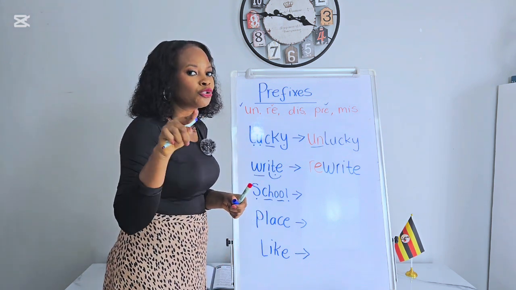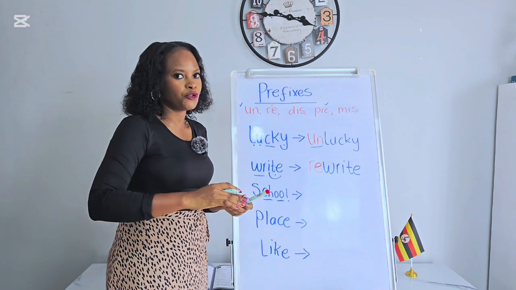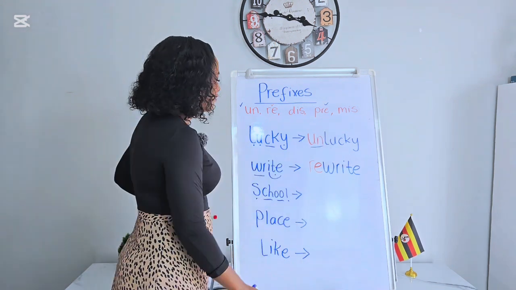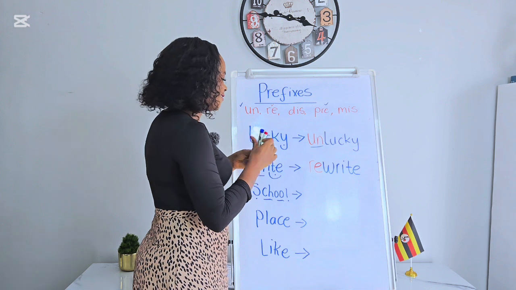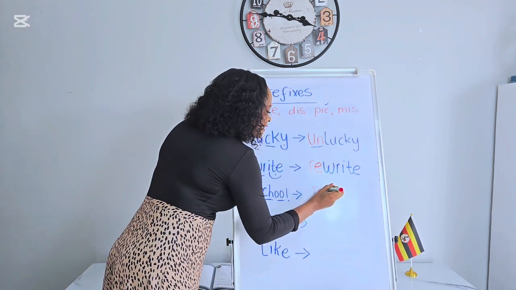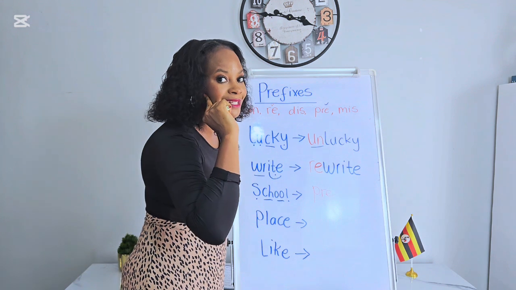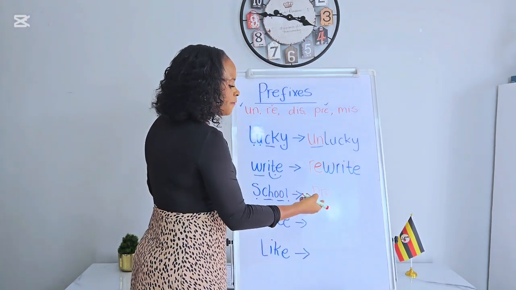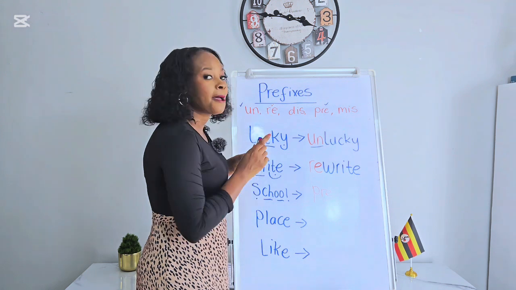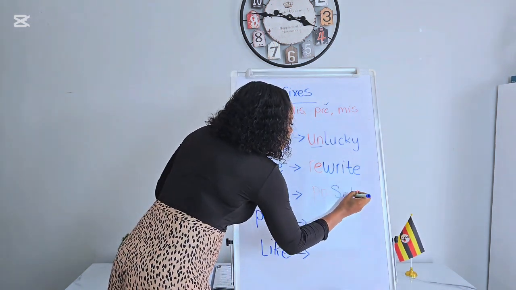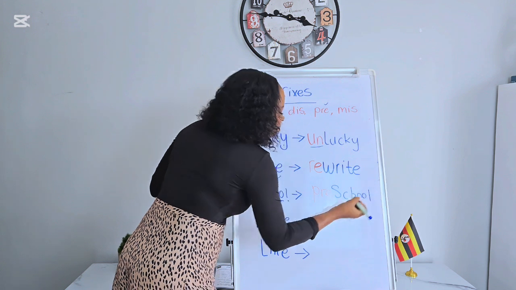Preschool, the little school you go to before you go into your big primary school. So every time you see the prefix pre, just remember it means before. So school, if you add the prefix pre, it becomes preschool. Oh my goodness, they are so magical, these prefixes.